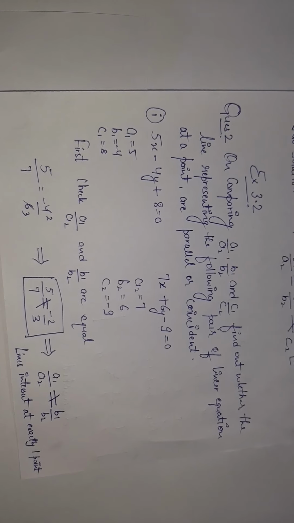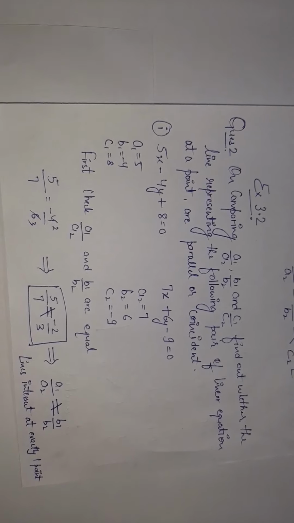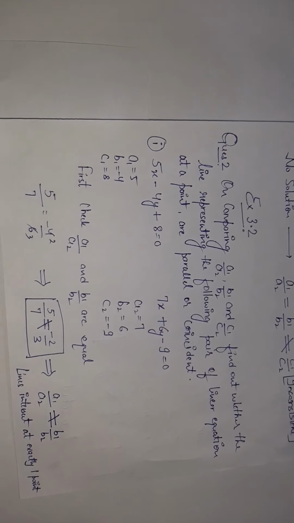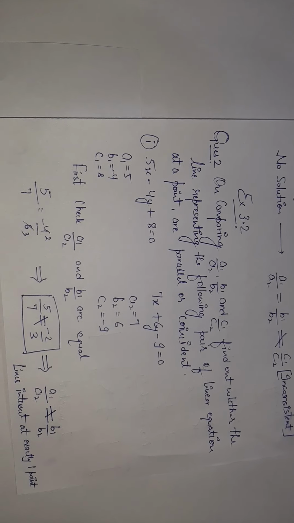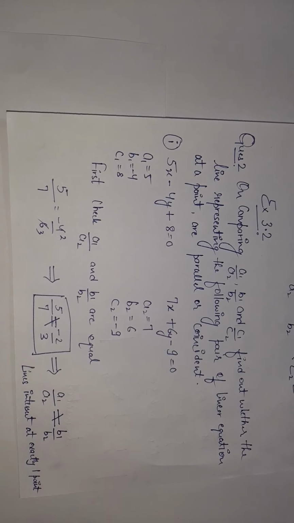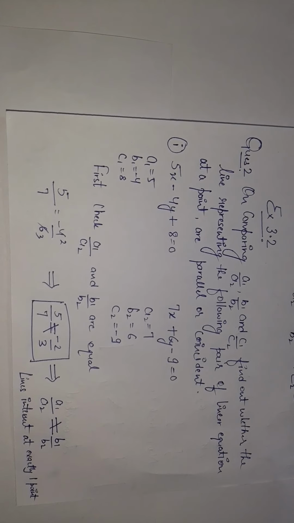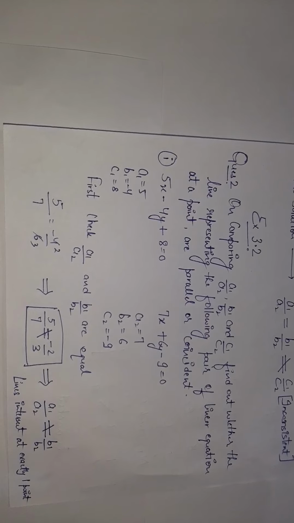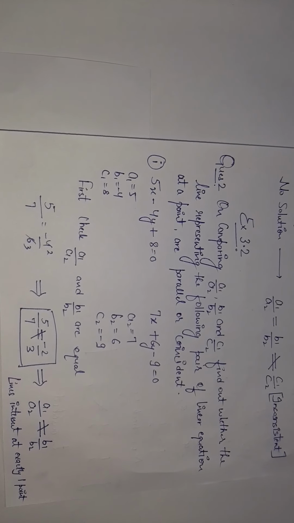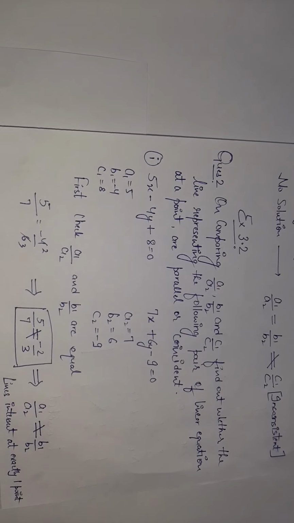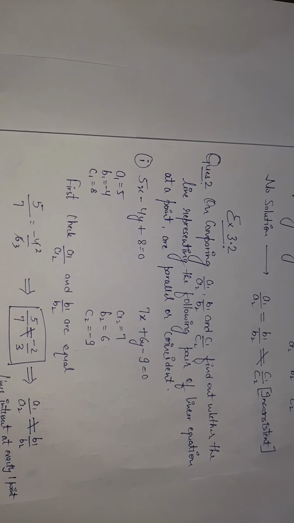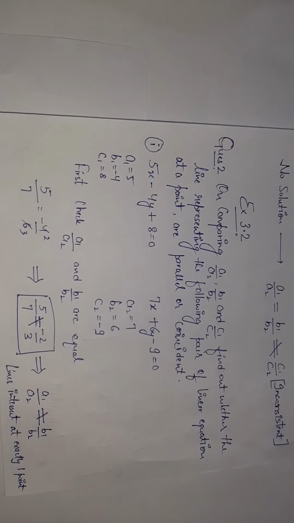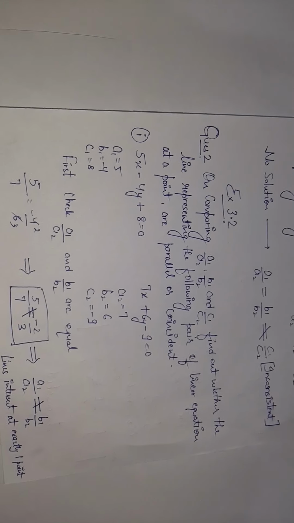First of all, we will check a1 upon a2 and b1 upon b2. Just remember my words. While doing these types of questions, always check a1 upon a2 and b1 upon b2 first. Why? If they are not equal, then we should not look at c1 and c2. We will not solve c1 and c2. If they are not equal, that means ultimately it's a unique solution. We don't have to look after that. But if they are equal, then we have to check c1 upon c2 also.